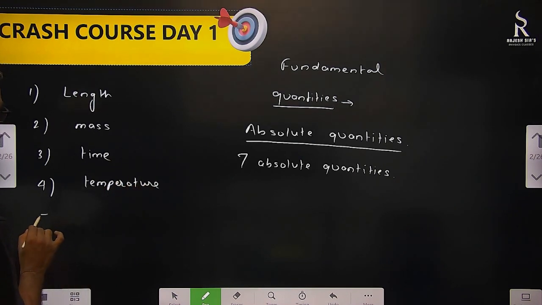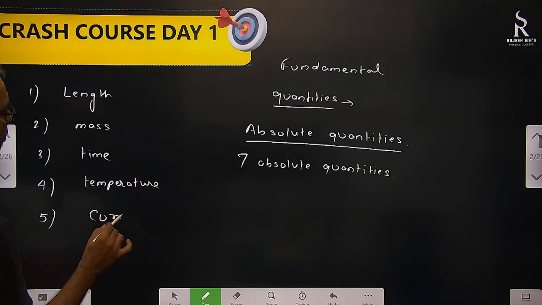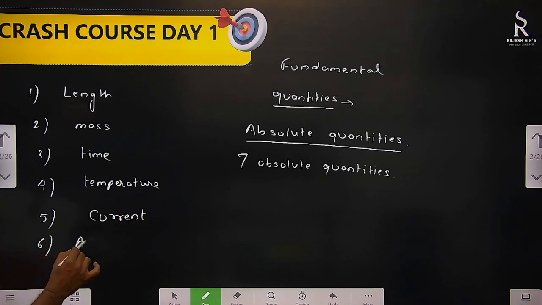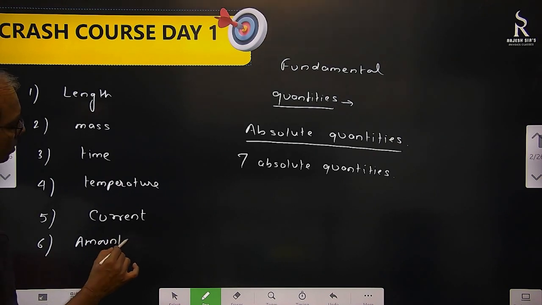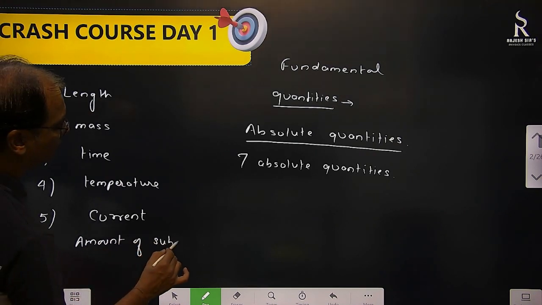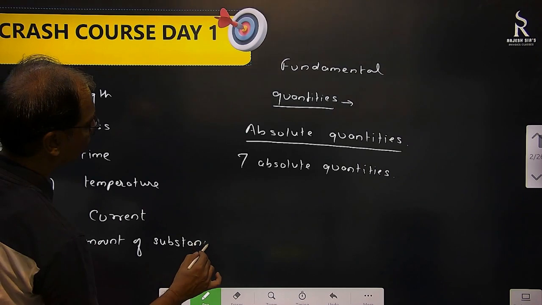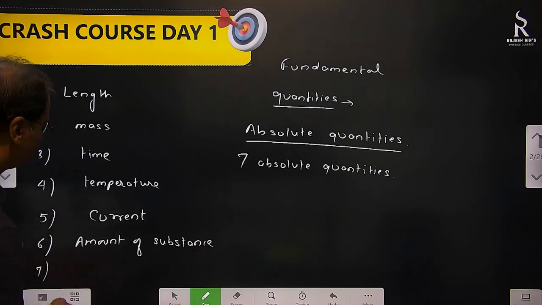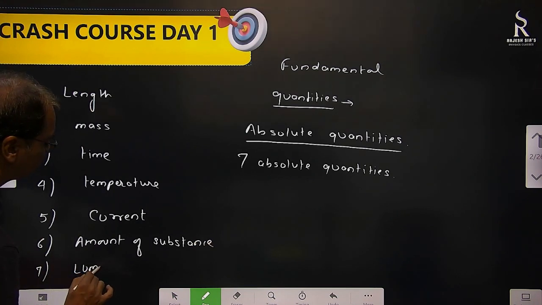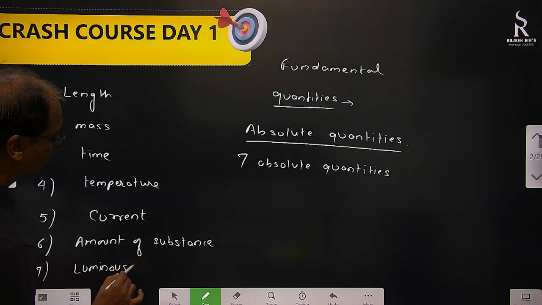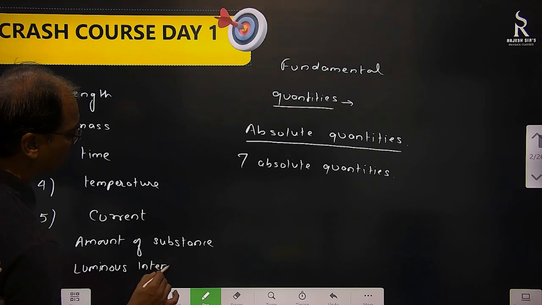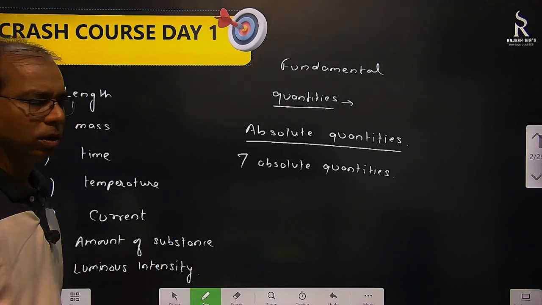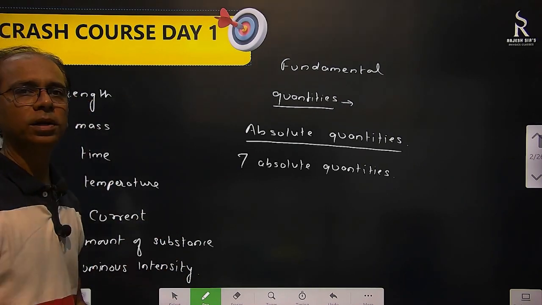Fifth, current. Sixth, amount of substance. And the last one, which we do not use much. What is that? Luminous intensity. These are the 7 fundamental quantities.